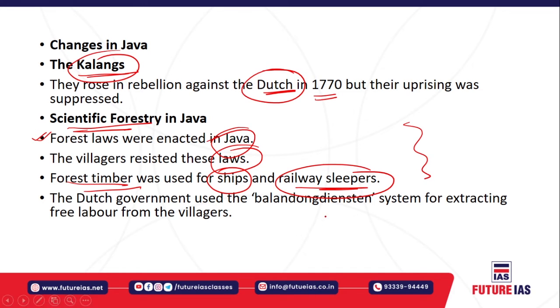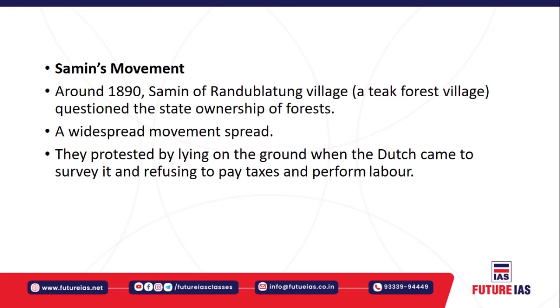And the Dutch government also used the Blandongdiensten system, that is, for the extraction of free labor from the villagers. So that was also some sort of begar, right? The free labor that was done specifically by the villagers. So that also led to some sort of resistance against such practices.